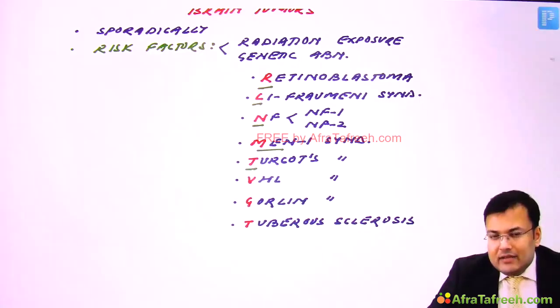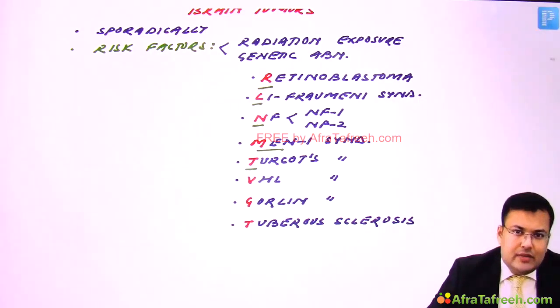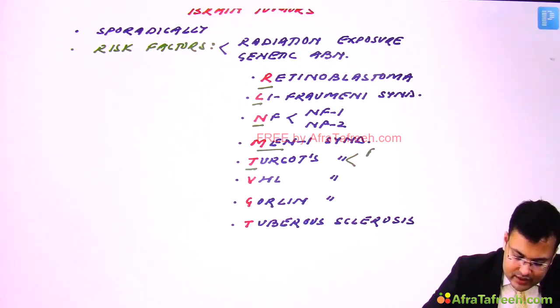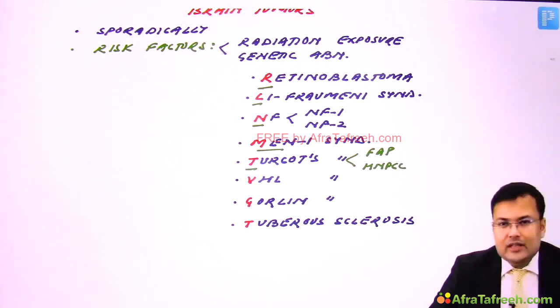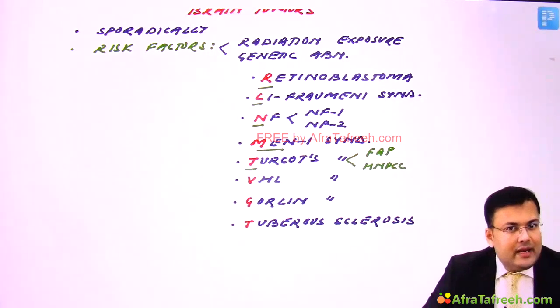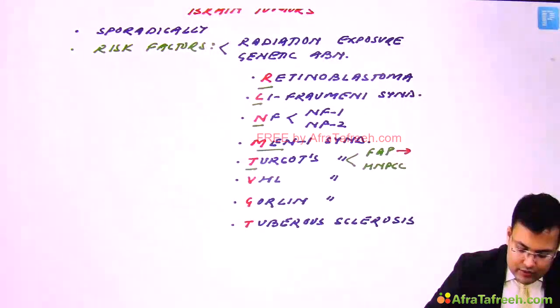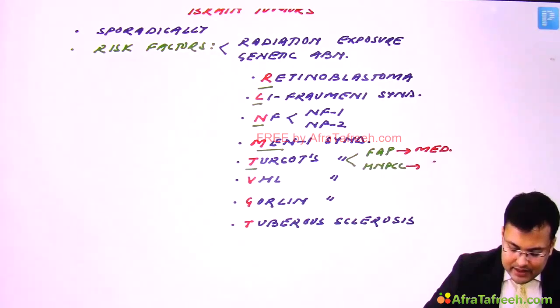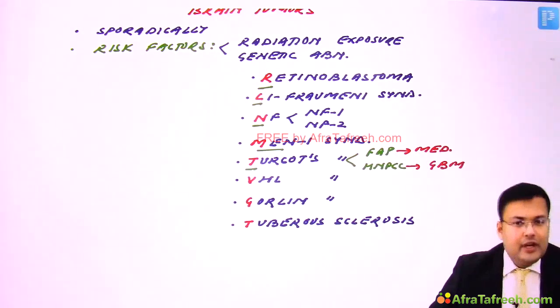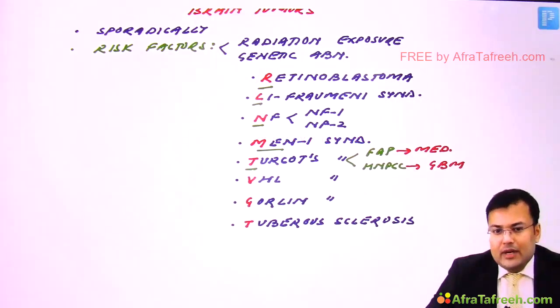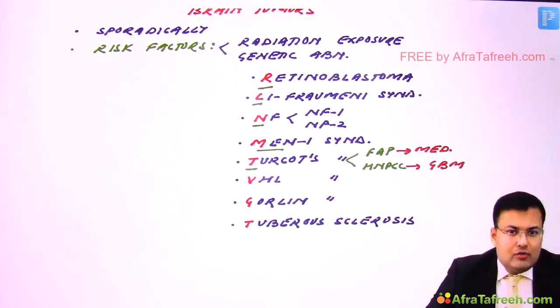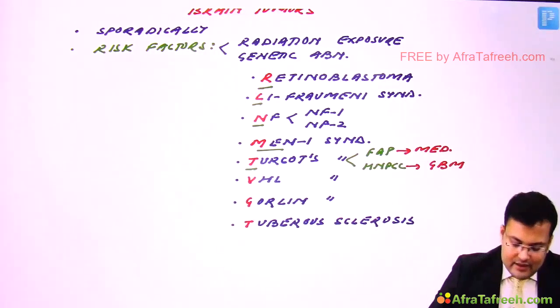In large intestine, we discussed that this Turcot syndrome is associated with FAP and HNPCC. So it is associated with both FAP and HNPCC. It is autosomal recessive, mainly associated with FAP, and in FAP, what was the tumor? It was medulloblastoma, and in HNPCC, what was the tumor? It was glioblastoma multiforme. So Turcot syndrome also increased the risk of brain tumor.